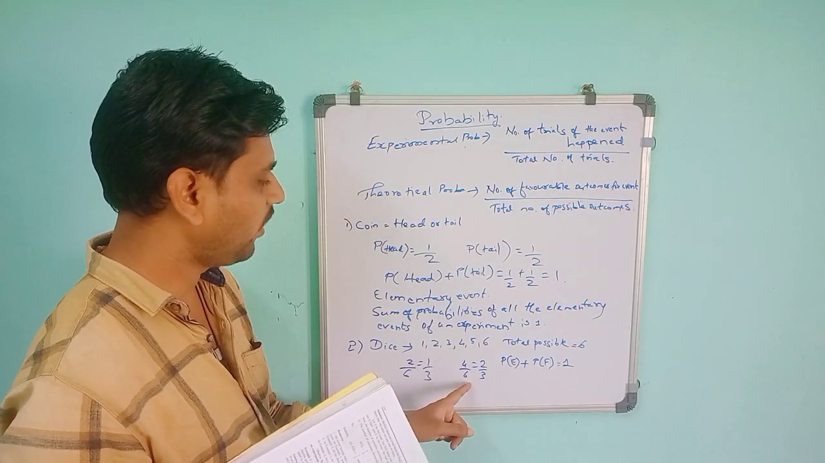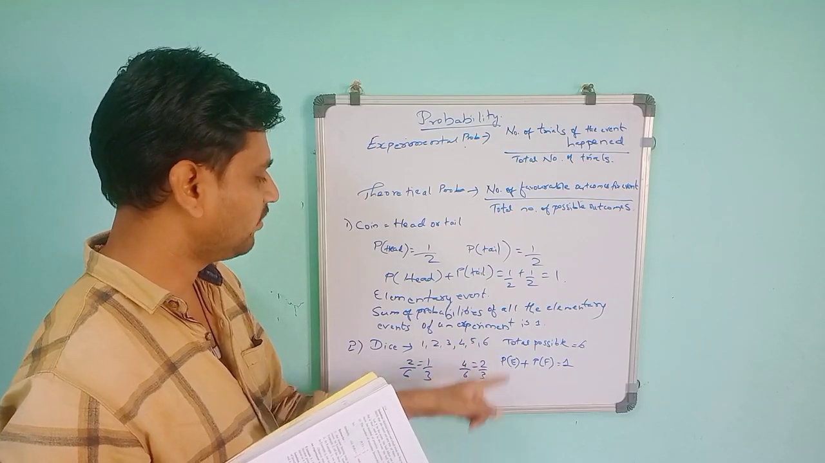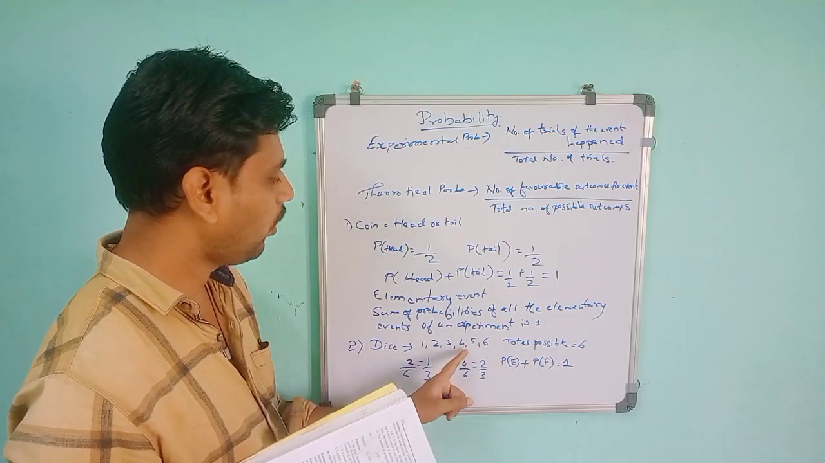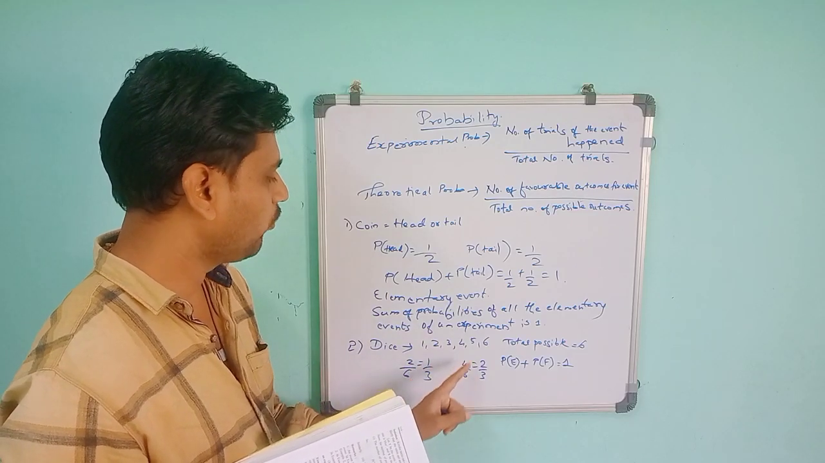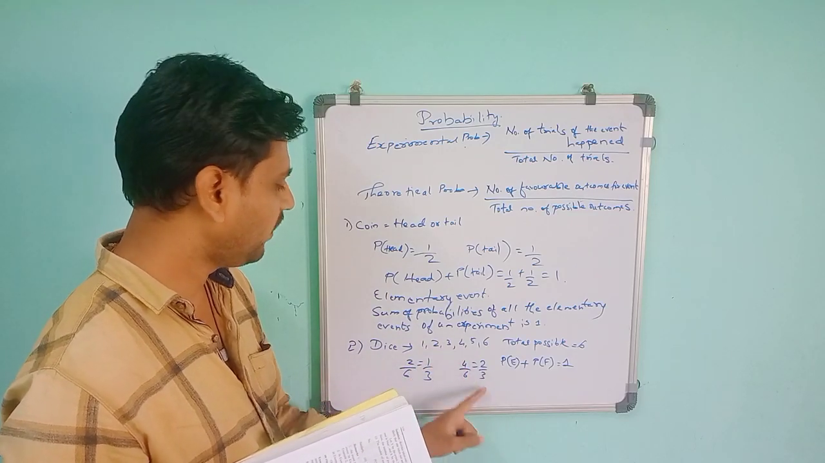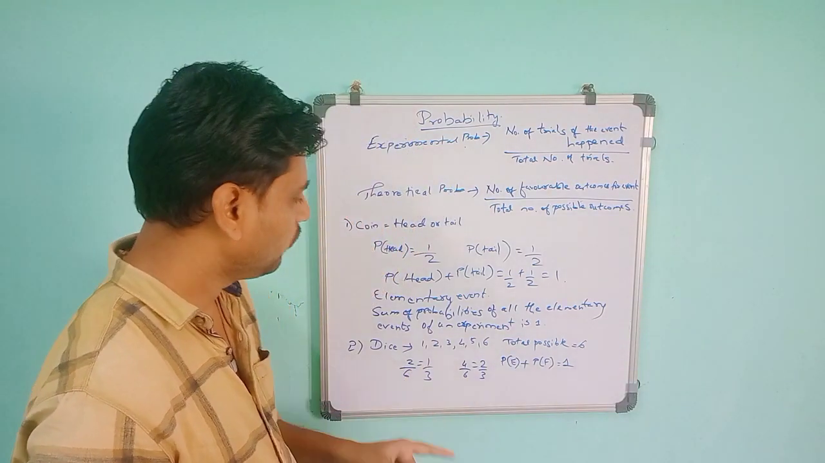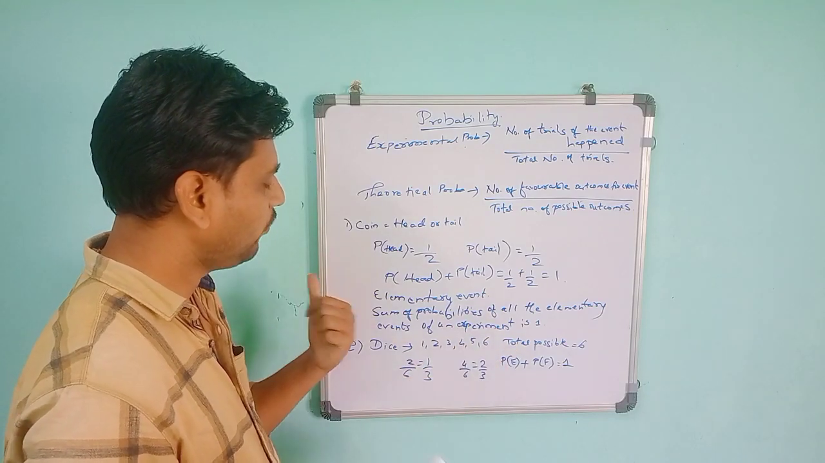See, the numbers are 1, 2, 3, 4, 5, 6. Greater than 4 means 5 and 6. Total possible outcomes is 6. Less than or equal to 4 means 1, 2, 3, 4 you will get. So 4 by 6, that is 2 by 3. This is 1 by 3. So if you add this, you will get P of E plus P of F is equal to 1.